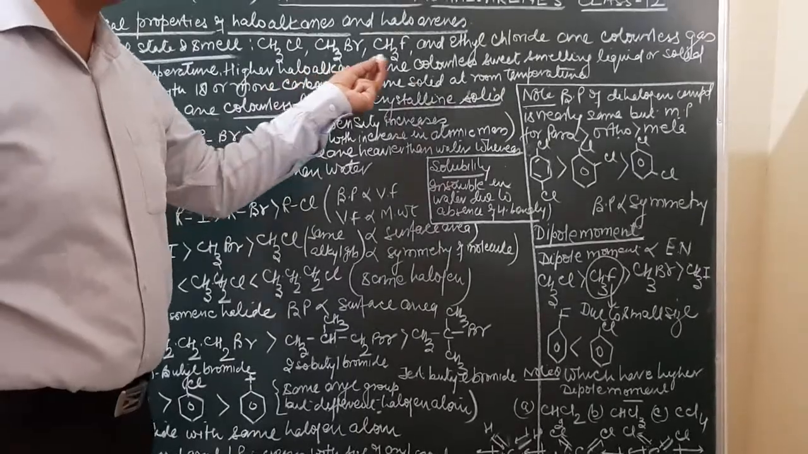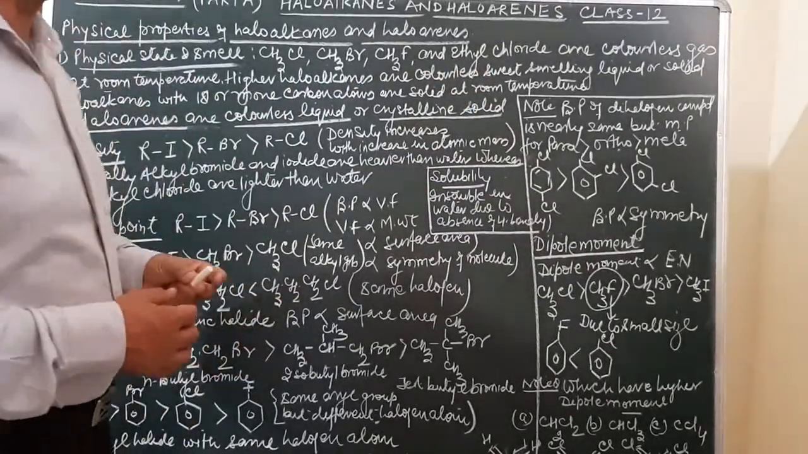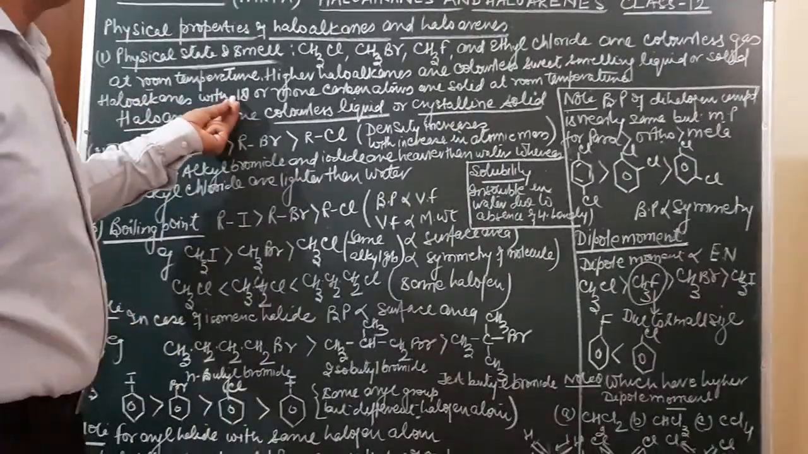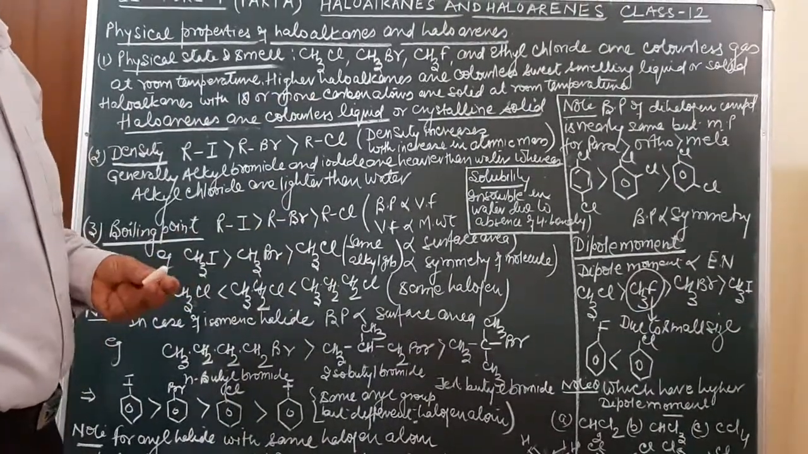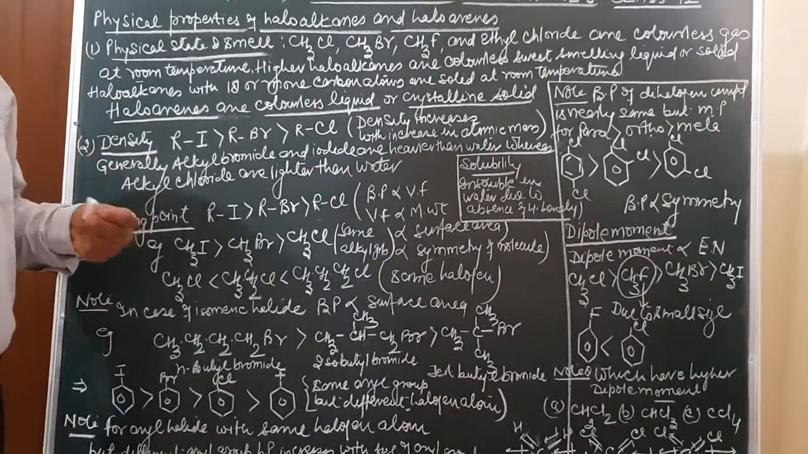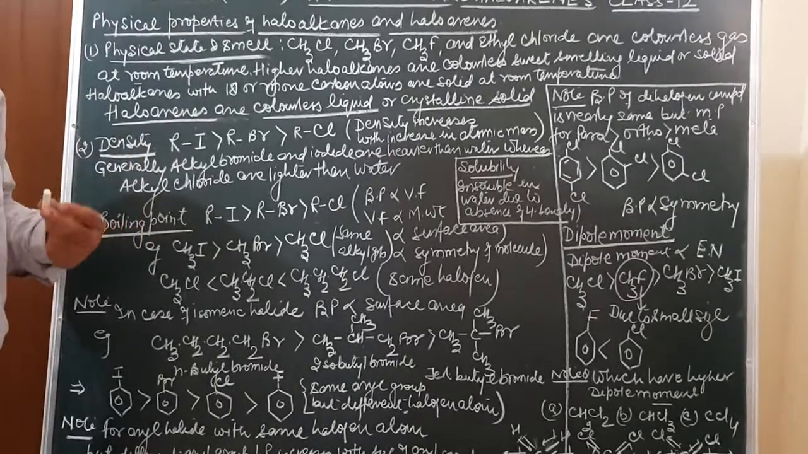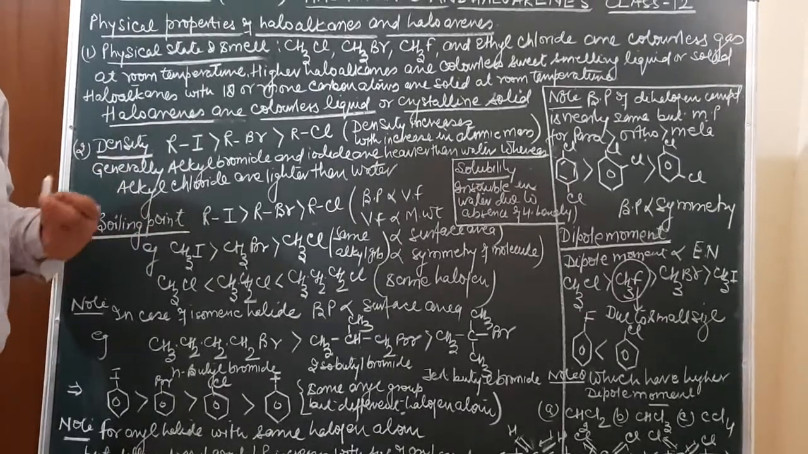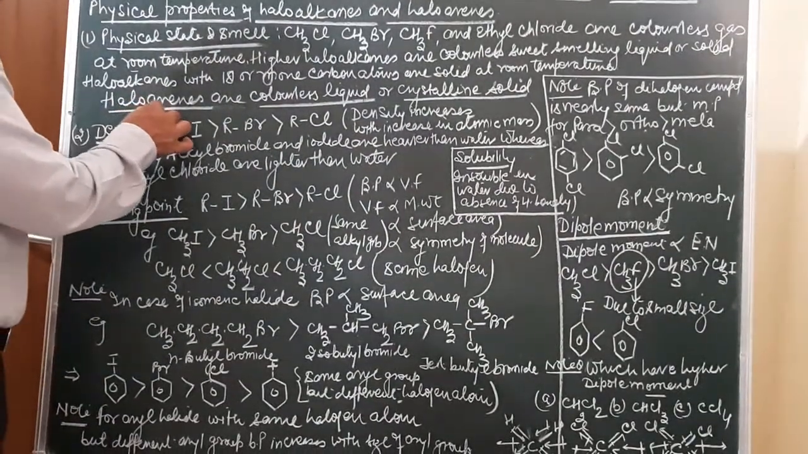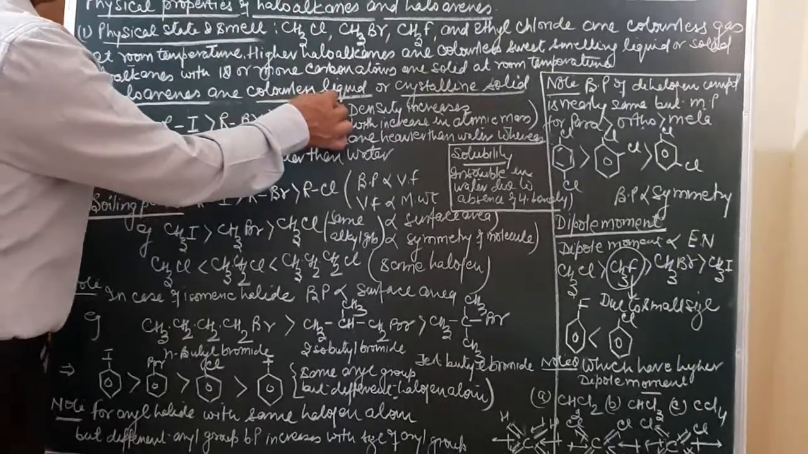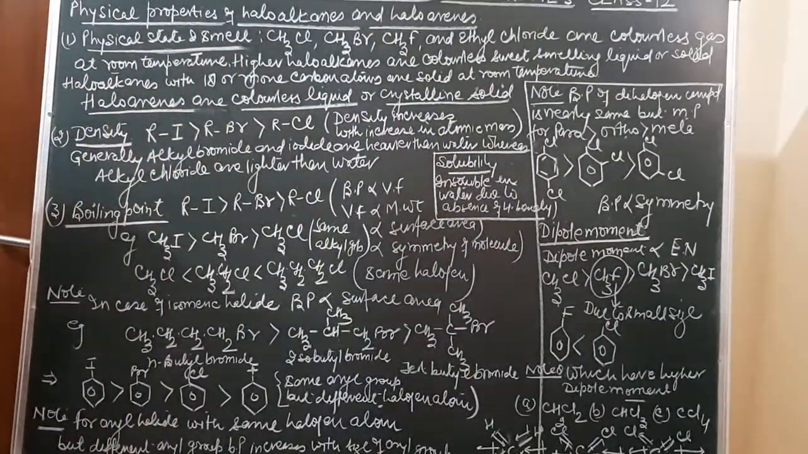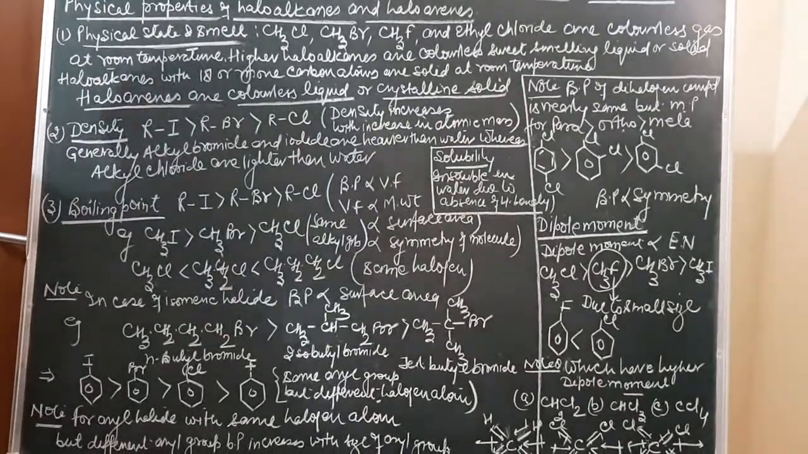Higher haloalkanes up to carbon number 18 are colorless, sweet smelling liquids or solids, whereas haloalkanes with 18 or more carbon atoms are solid at room temperature. So lower haloalkanes are gases, then up to 18 they are normally liquid, they may be solid also, but those with more than 18 carbon atoms are generally solid in nature. Then haloarenes are colorless liquids or crystalline solids.